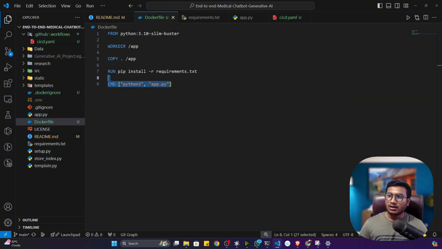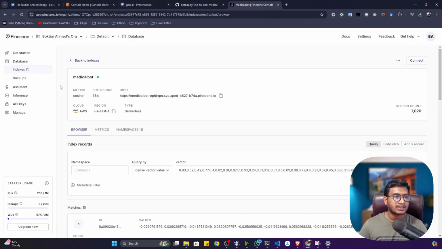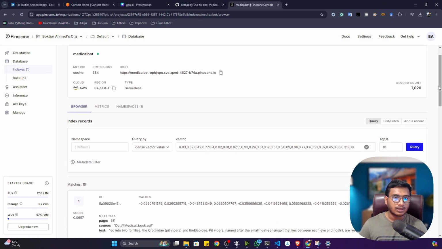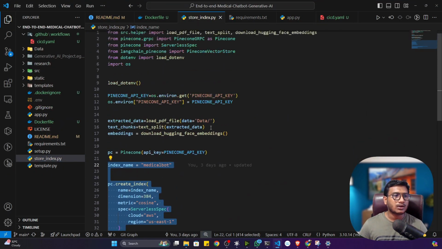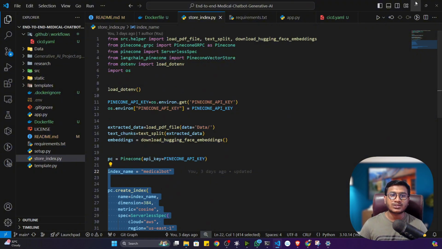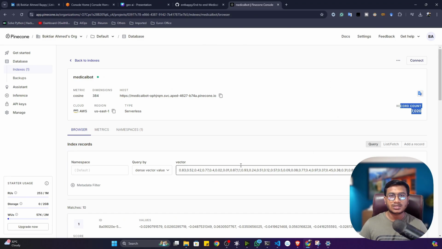And make sure that before deployment you store your index in Pinecone. So this is the Pinecone, guys. It is running and all the vectors are already stored here. You can see 7020 records are already stored here. I already executed this file, I think, remember, store index. It will create all the vector embeddings and store them in the Pinecone vector database. So in this project I was using Pinecone, I think, remember. So this should be available here.